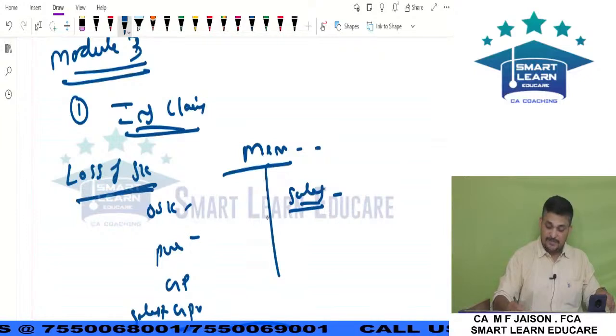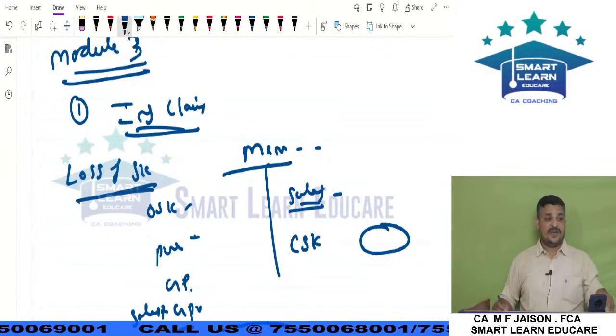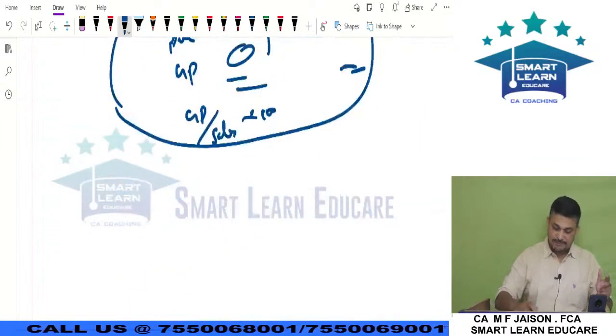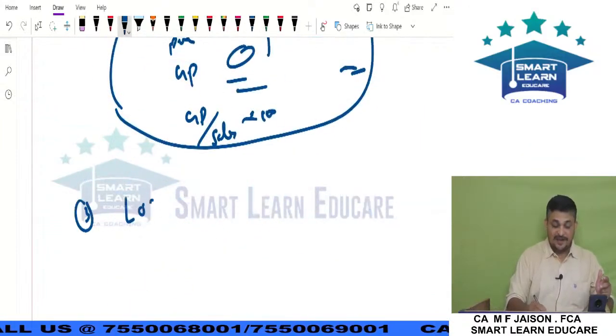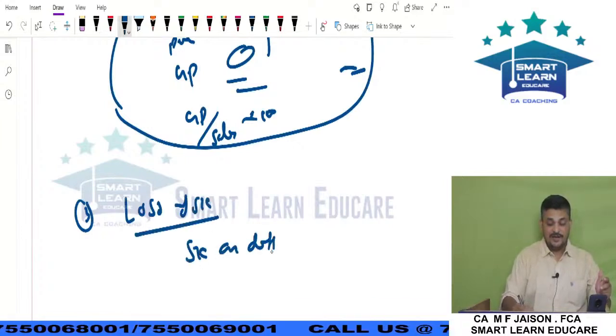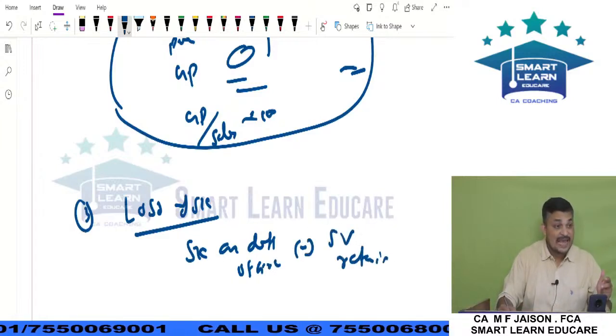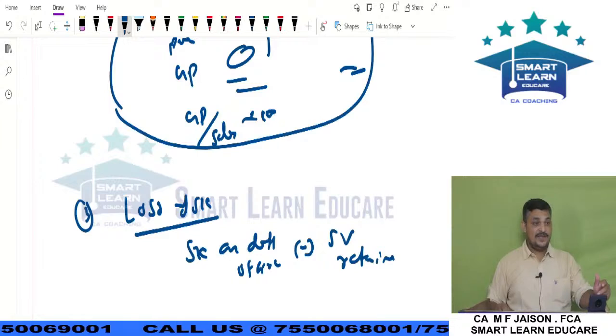In it, these numbers will be given, GP is computed, and closing stock is the balancing figure, representing stock on the date of fire. Next is step 3: loss of stock. How to find it? Stock on date of fire minus salvage value retained. Remember the word, salvage value retained.